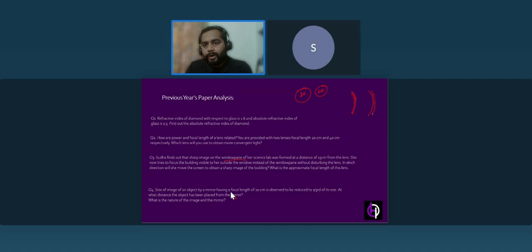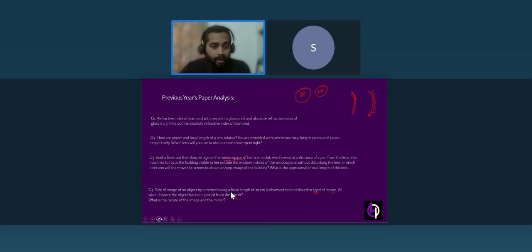Both the mirrors form magnified as well as diminished images, isn't it? So this can be solved for both the convex mirror and the concave mirror. So we talk about 1/3. This is the magnification given to us.